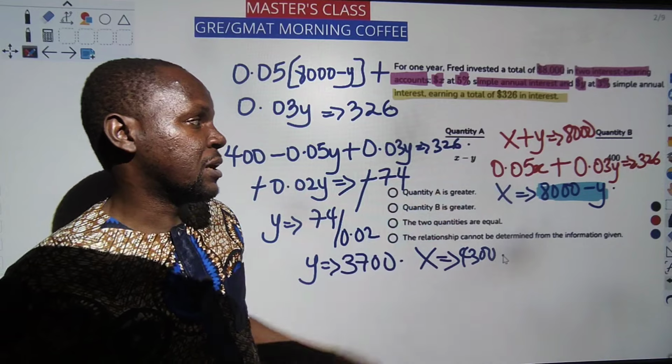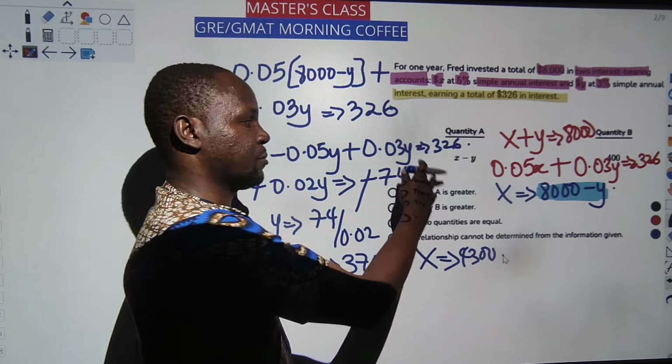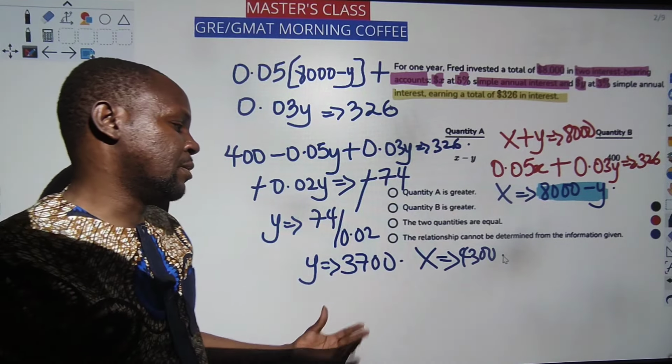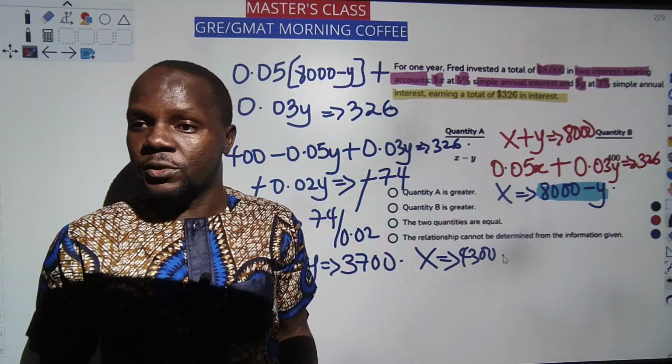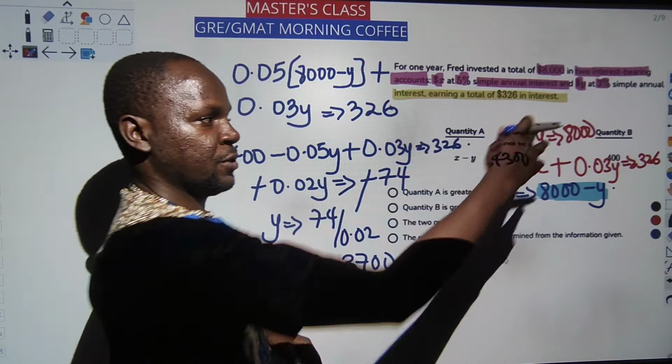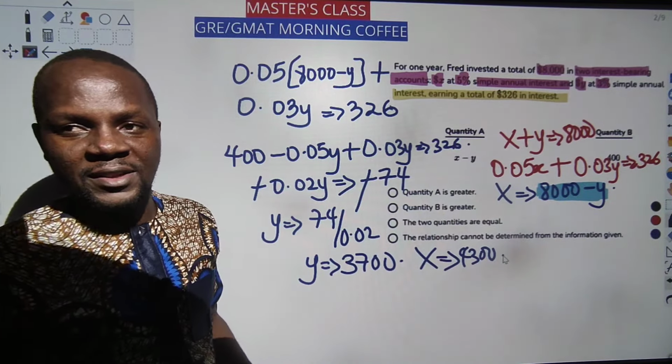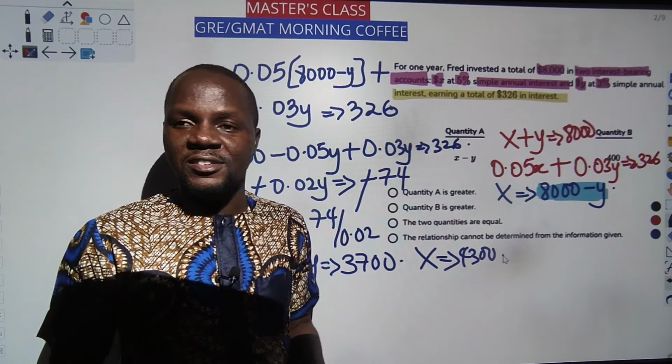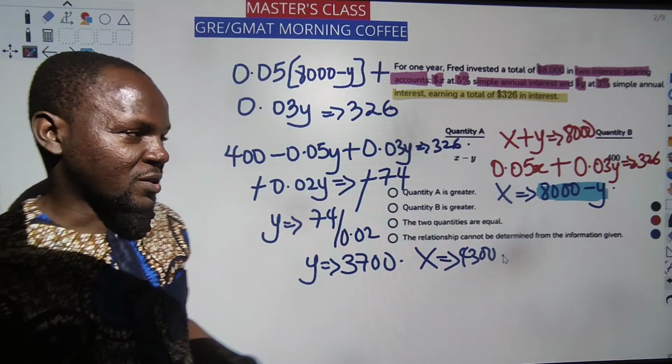So look at the question, don't let us forget. The initial question was X minus Y. So we are saying 43 minus 37, you and I know is 600. So 600 compared to 400. What will be the answer? Quantity A is bigger.